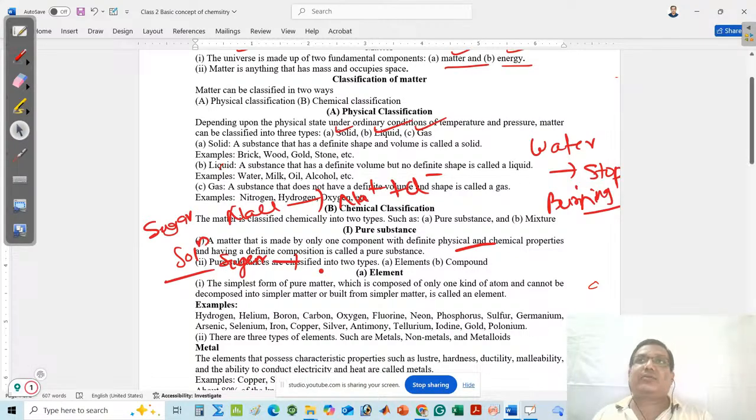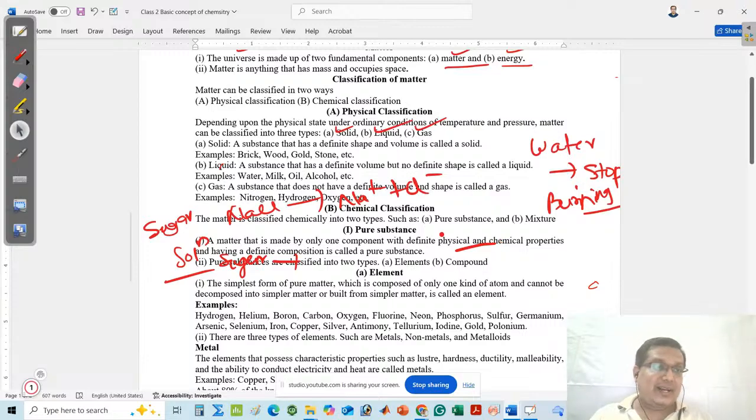The concentration of the sugar particles will increase, and accordingly the reaction will decrease or increase. That means a mixture does not have definite physical and chemical properties.